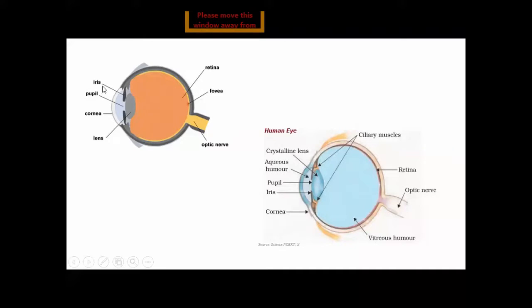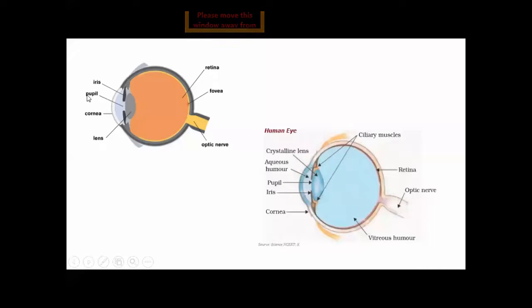The outer eye is covered by a transparent tissue which is called cornea. Here is the cornea. It is the outer part of the eye, and it is transparent tissue. And what is its function? Its function is to allow light to enter the eye.